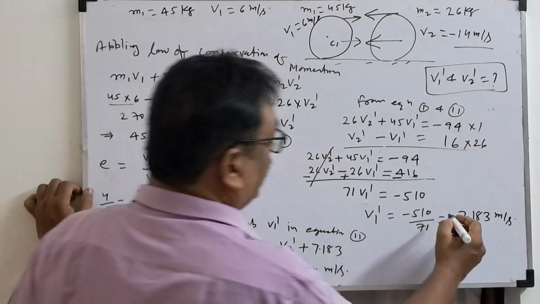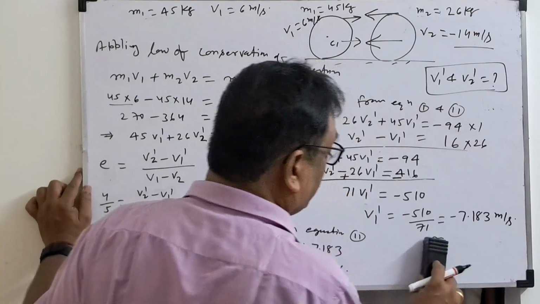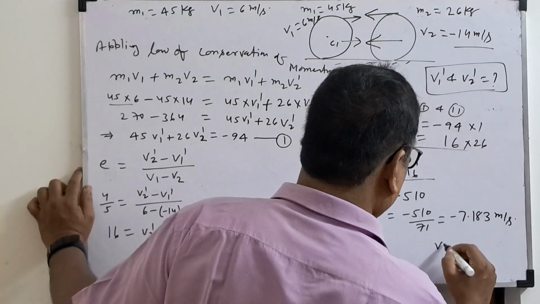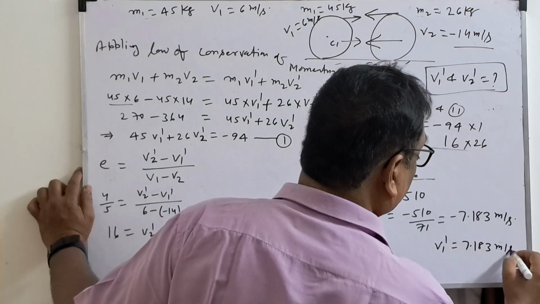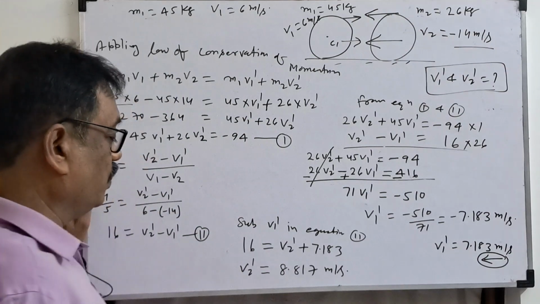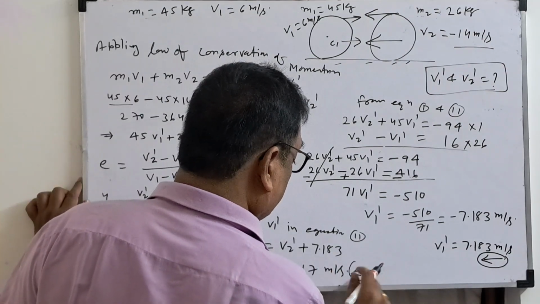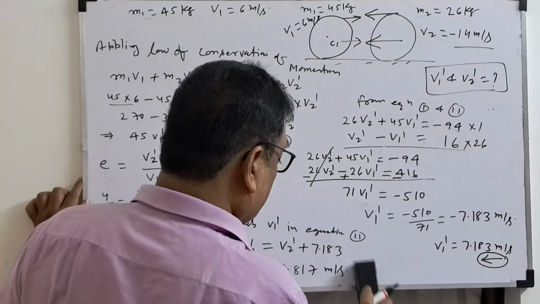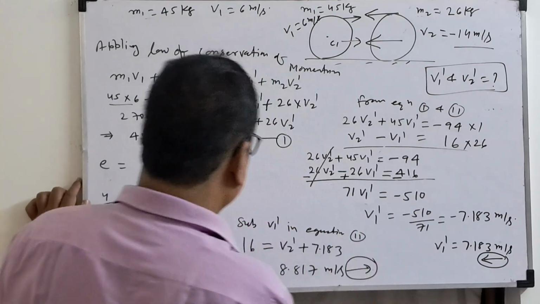Now you look here. V1 dash we got negative. So again we write V1 dash is nothing but 7.183 meter per second, but the direction will be opposite. V2 dash we got plus, so plus is the right side direction.